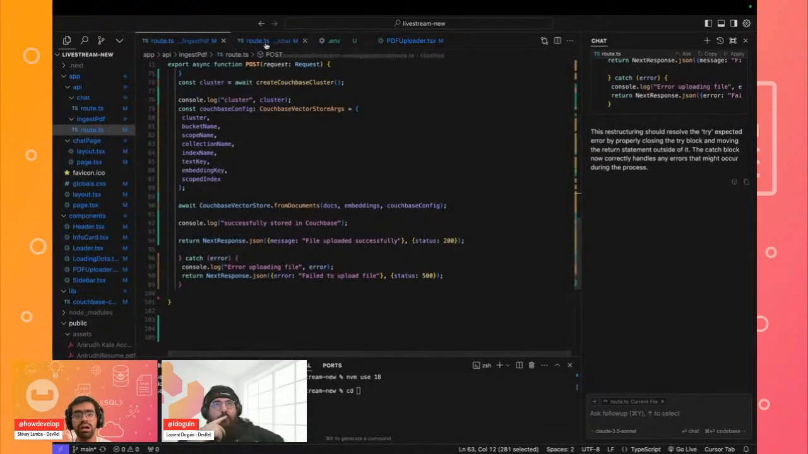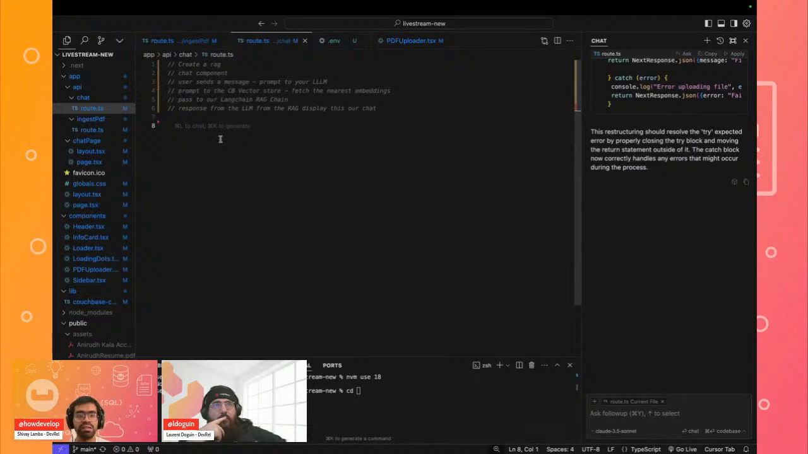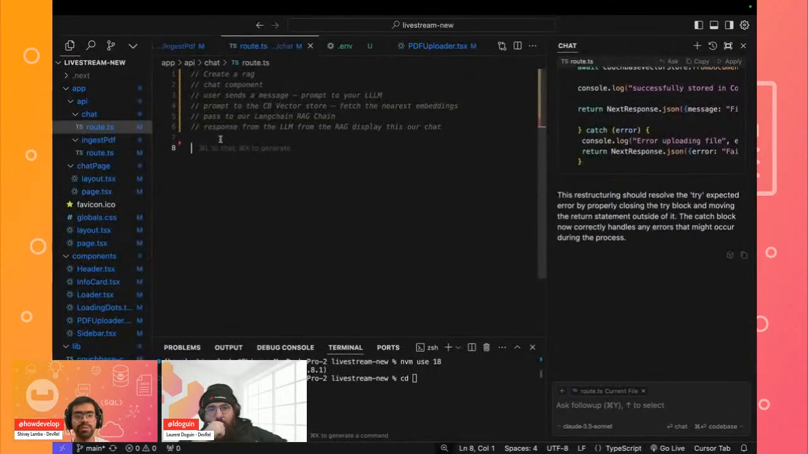Now, in today's session, let me zoom in a bit further. Where we left off was that we want to work on our PDF. We have been able to store our entire PDF as embeddings inside of our Couchbase vector store. What we now want to accomplish is creating a chat interface where we can chat with our LLM, any large language model that you might want to use, based on the content inside of our PDF.